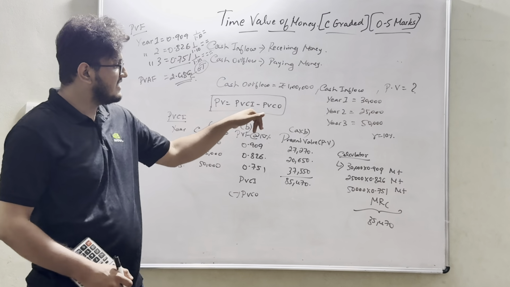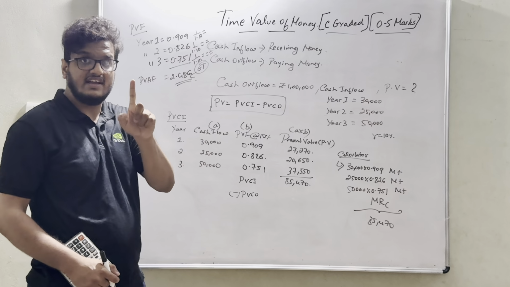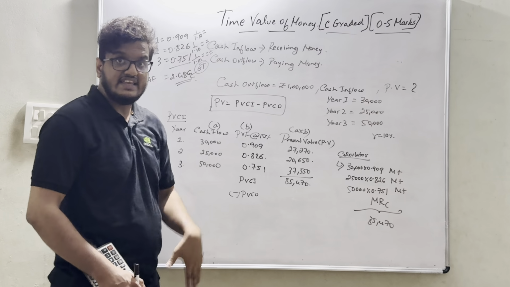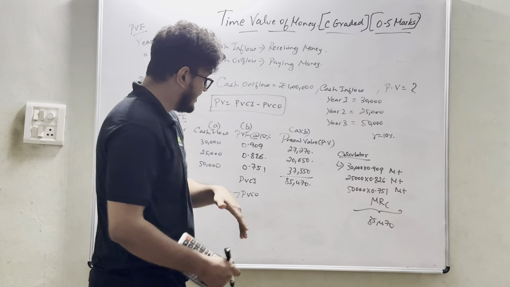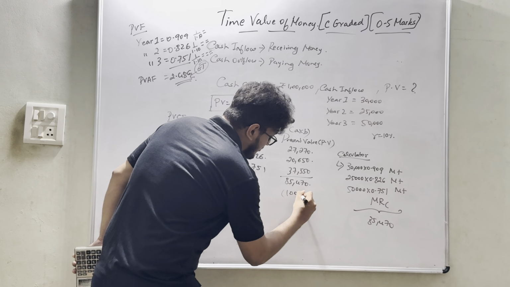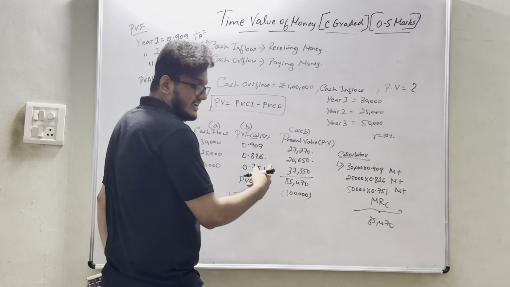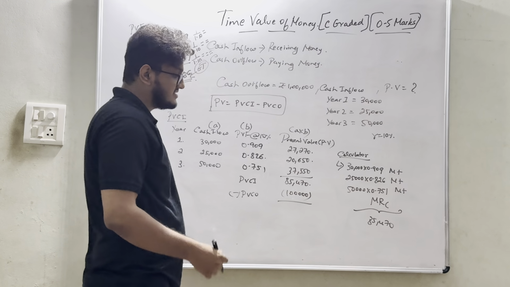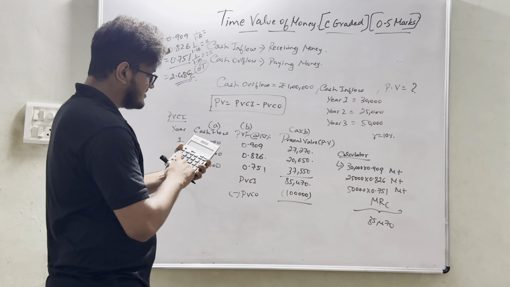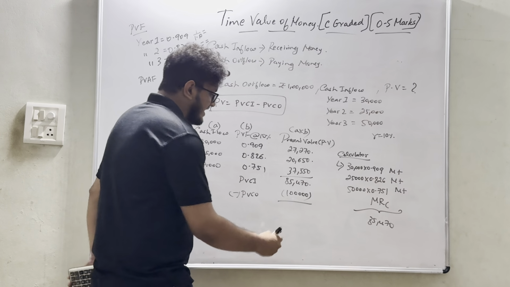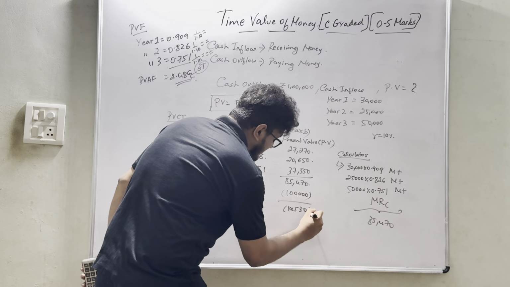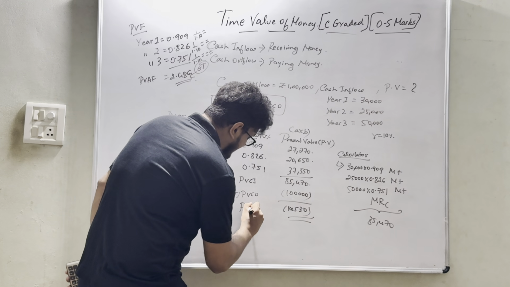If it is today, then it is 1 lakh into 1. We are assuming it as 1. 1 is nothing but the present value factor for year 0. Year 0 is nothing but today. So the present value of cash outflow is nothing but negative 1 lakh. So we are literally minusing it. Yes, minus. So 85,470 minus 1 lakh, we will be getting negative 14,530.